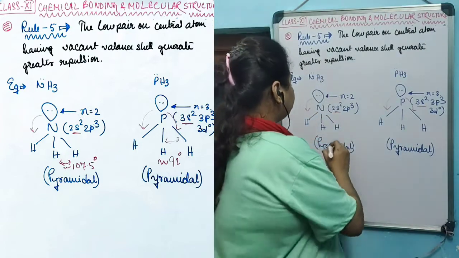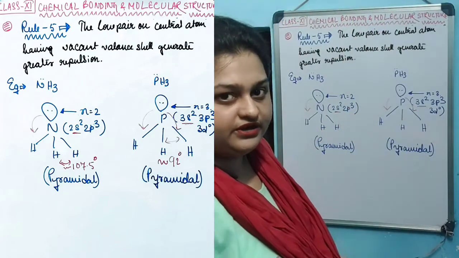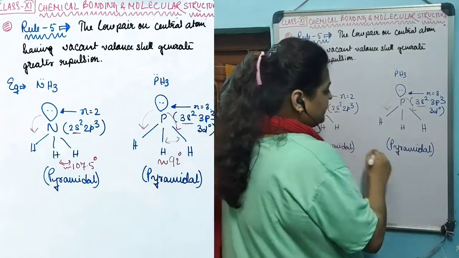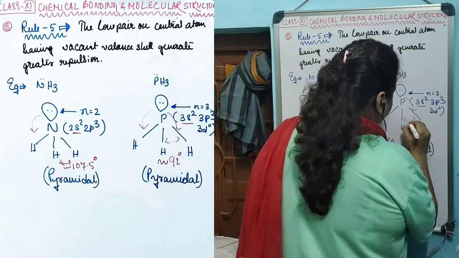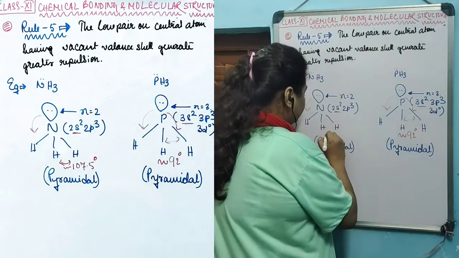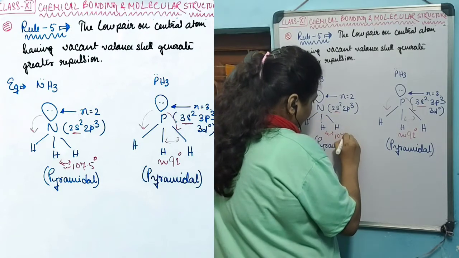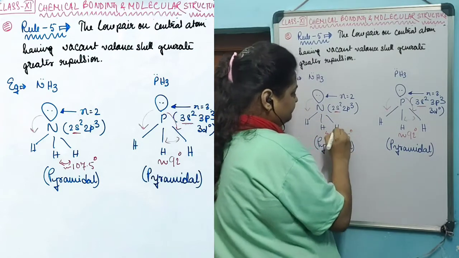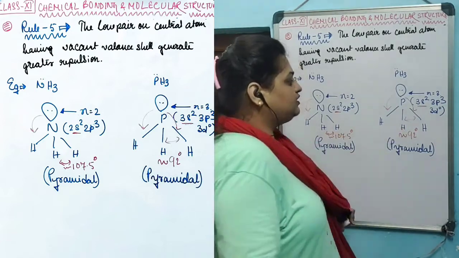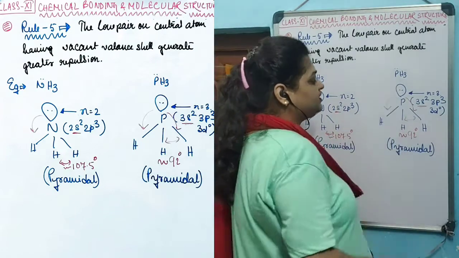As a result, the decrease in bond angle compared to 109 degrees 28 minutes is much more in phosphorus, as it is found that the bond angle is almost 92 degrees, and the bond angle in nitrogen is around 107.5 degrees. So in phosphorus, the distortion created due to the repulsion of the lone pair is much more.